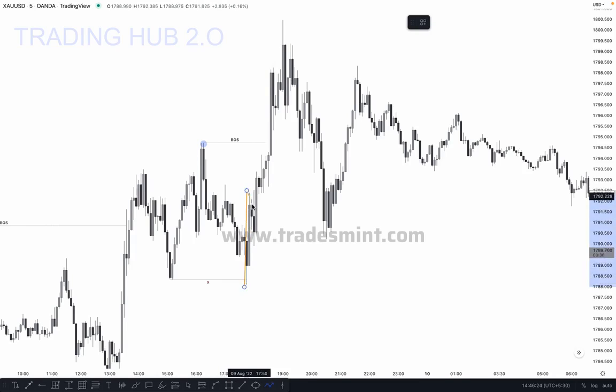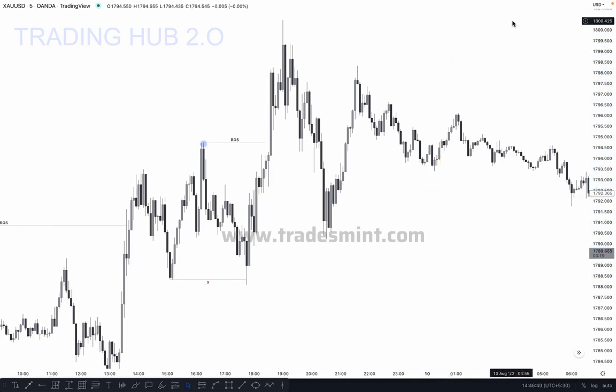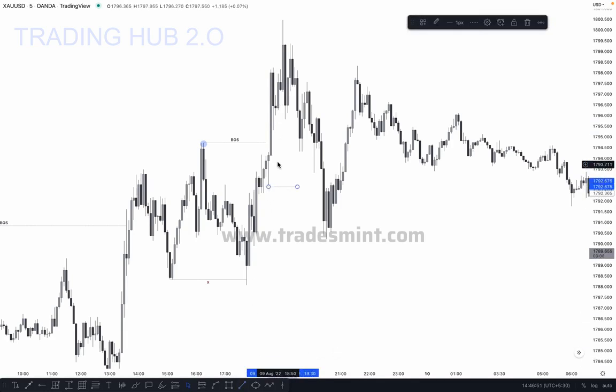You can see market creating this internal structure like this, okay, here, because everything is similar at this point. You can see every move is similar. There is no difference in a pullback, okay. So which one can we consider as an inducement? Technically this is not, because market did not break any low,